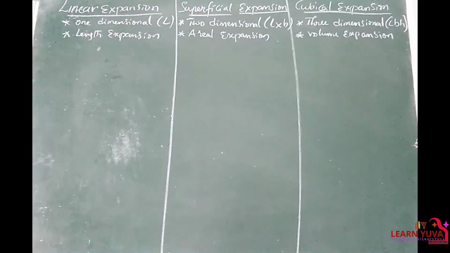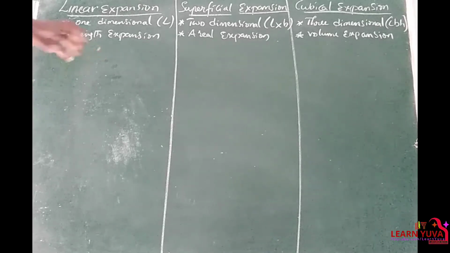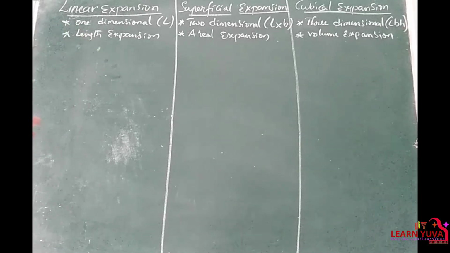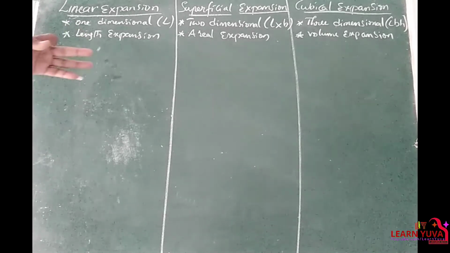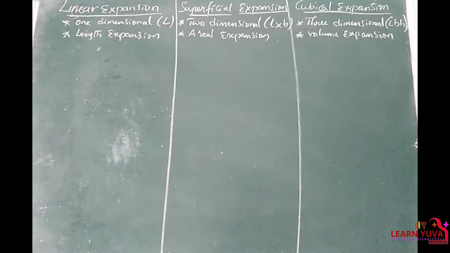Clear? And the increasing length depends upon three cases. First one is the increasing in length on heating.